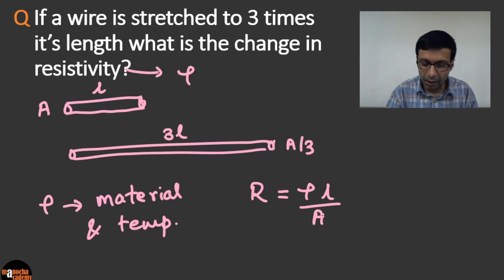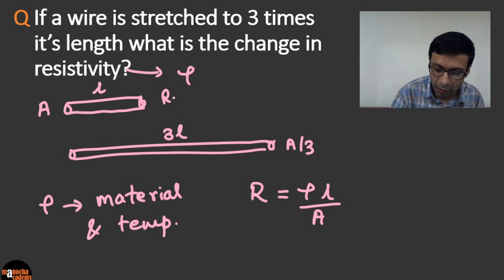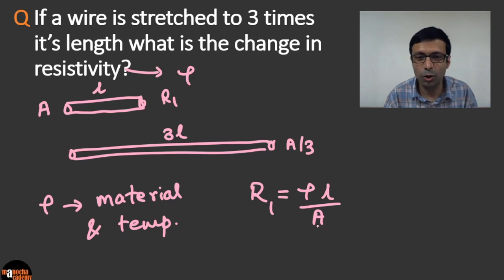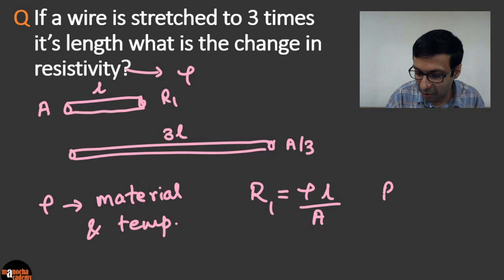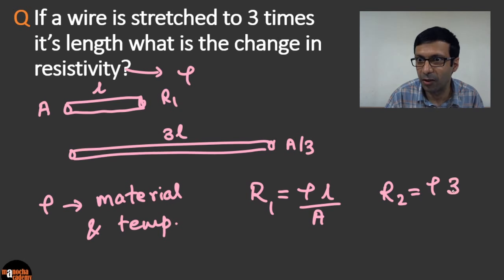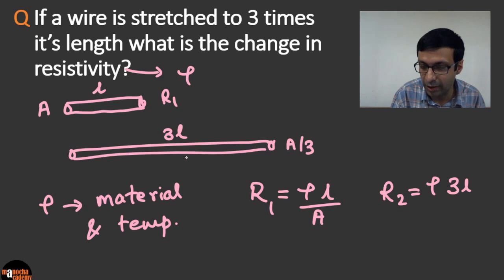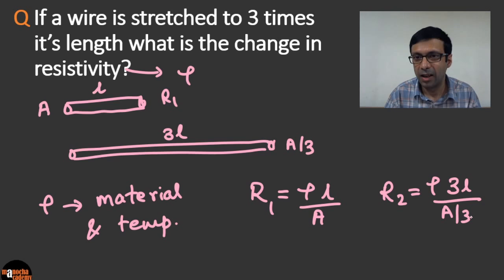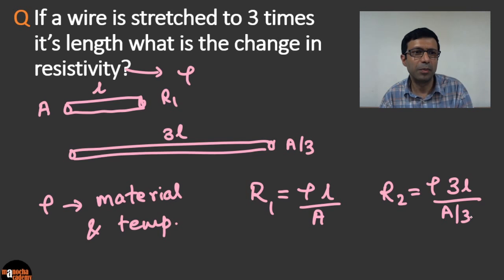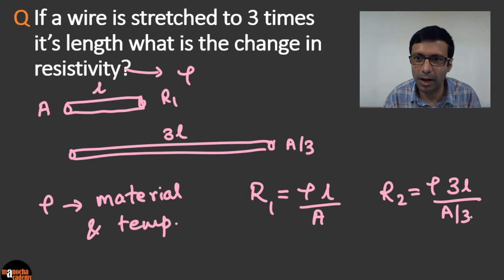Okay, so what will be the resistance of the original wire? If we mark that as R1, R1 is going to be rho L by A. And the resistance of the new wire R2 is going to be rho 3L by A by 3, because the length is 3 times and the area of cross section is A by 3. And how do you find the change? Very simple, just take the ratio R2 by R1.